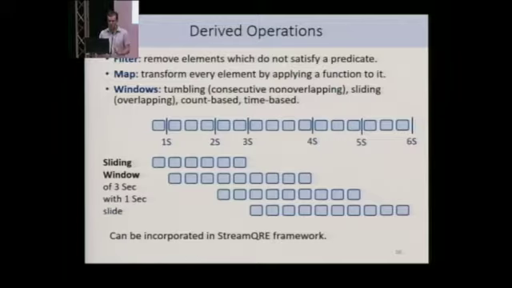For example, tumbling or consecutive non-overlapping windows, sliding or overlapping windows, windows that are based on the count of the elements, or windows that are based on time.